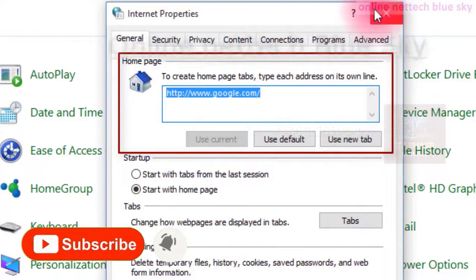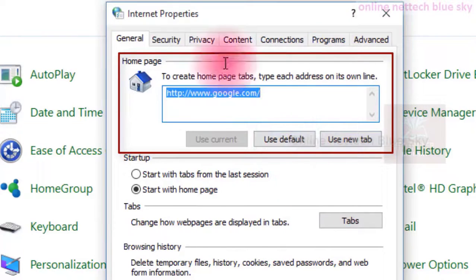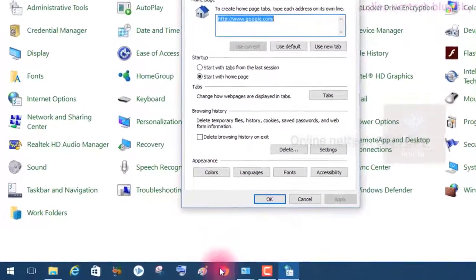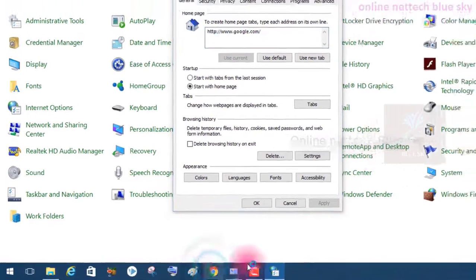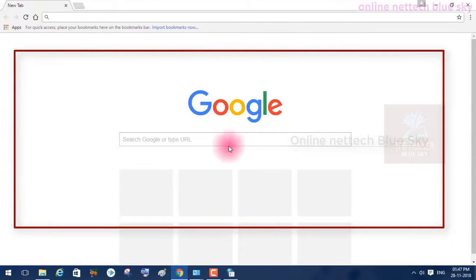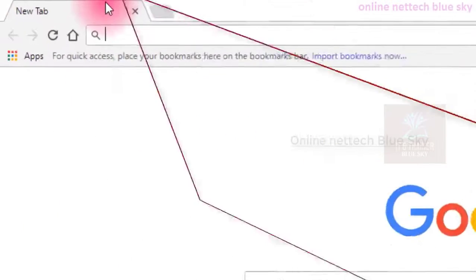So what is the home page that opens by default? I've already set in my computer www.google.com. You can see here. I already told you this option is only for network and internet. So this opens automatically in the Google browser.